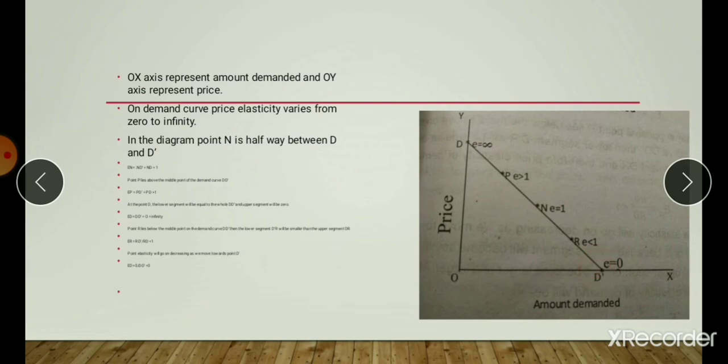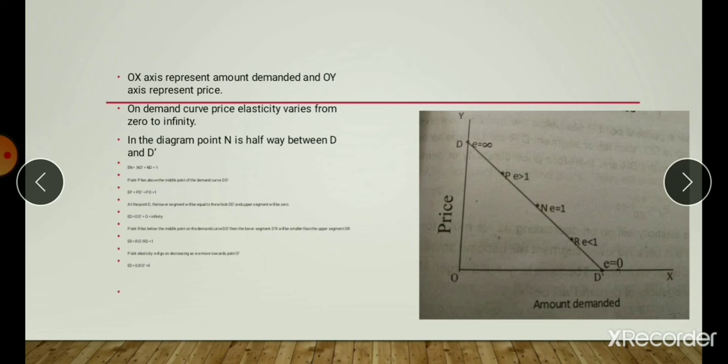En is equal to ND1 divided by ND is equal to 1. Suppose a point P lies above the middle point of the demand curve, that is D1. It is obvious that distance PD1 is greater than PD. The price elasticity is EP is equal to PD1 divided by PD, that is greater than 1.